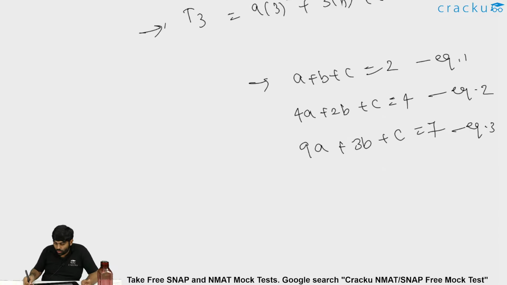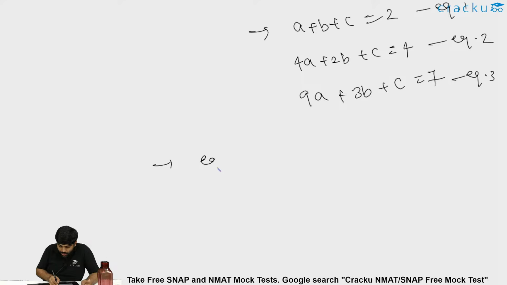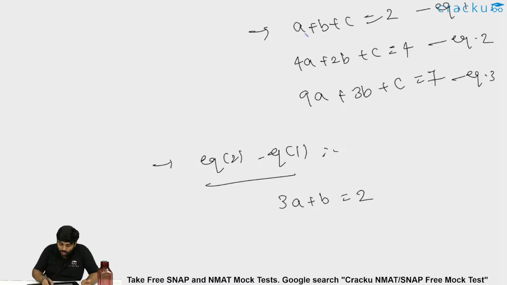Just do equation 2 minus equation 1. What will I get? When I do equation 2 minus equation 1, I will get 3a plus b is equal to 2, because 4a minus a is 3a, 2b minus b is b, c minus c will cancel away, that is equal to 4 minus 2, which is 2. 3a plus b equal to 2.